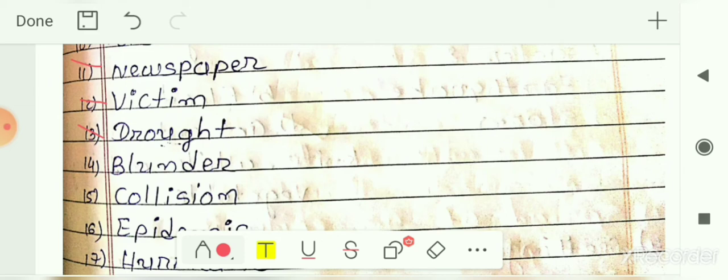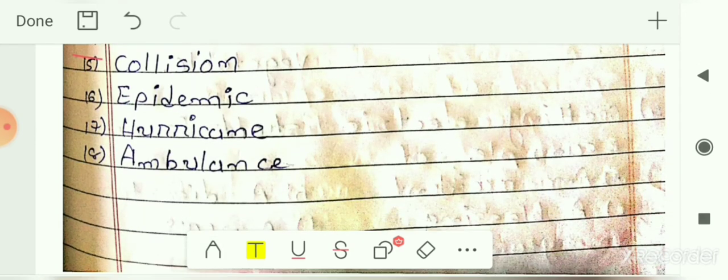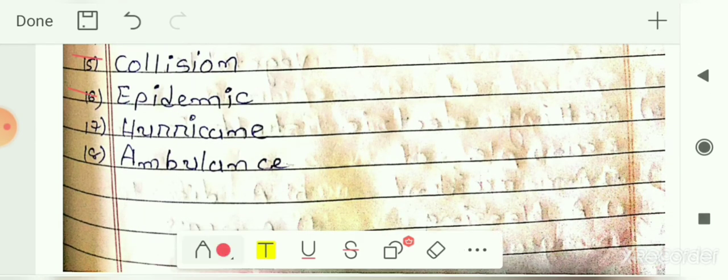Fourteenth is blunder, B-L-U-N-D-E-R, blunder. Fifteenth is collision, C-O-L-L-I-S-I-O-N, collision. Sixteenth is epidemic, E-P-I-D-E-M-I-C, epidemic. Seventeenth is hurricane, H-U-R-R-I-C-A-N-E, hurricane. Last one, eighteenth, is ambulance, A-M-B-U-L-A-N-C-E, ambulance.